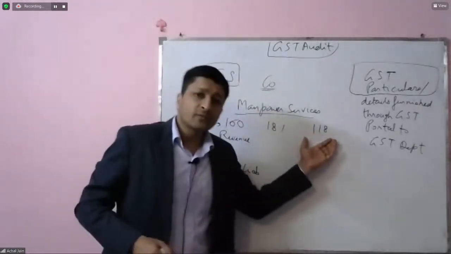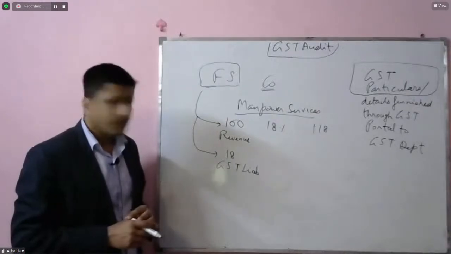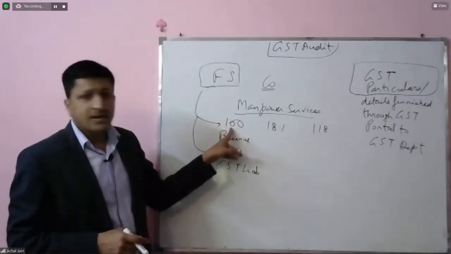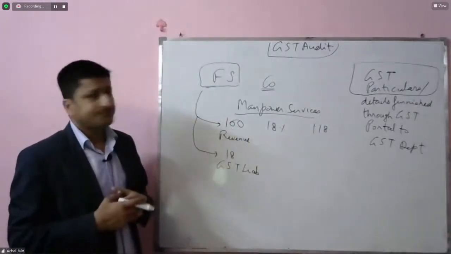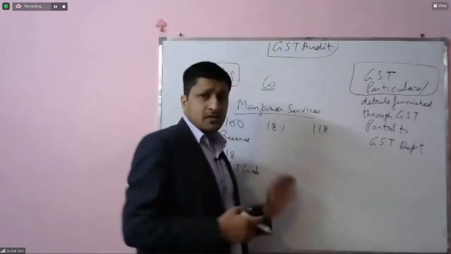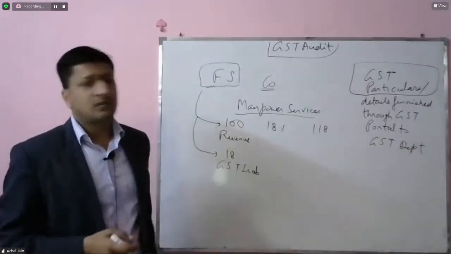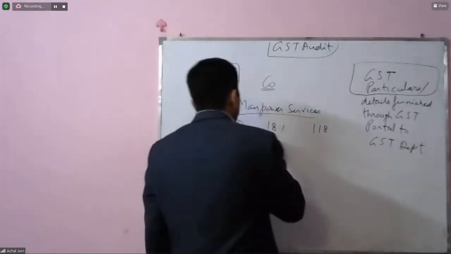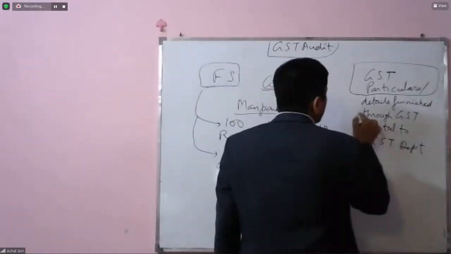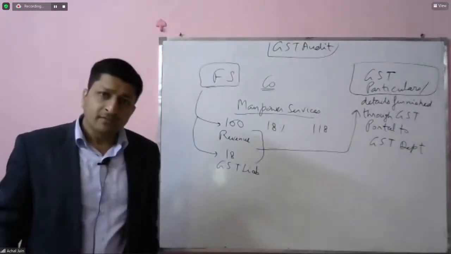Collect this 18 from the customer and pay to the GST department. Okay. So in the books, 100 is shown as revenue. Now these two particulars are also required to be furnished on the GST portal. So both these things will also go to the GST portal. Okay, clear?